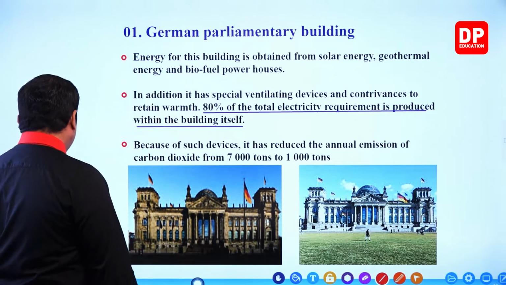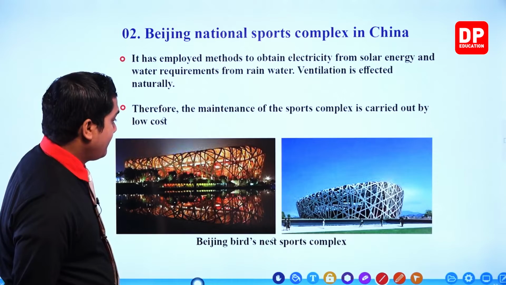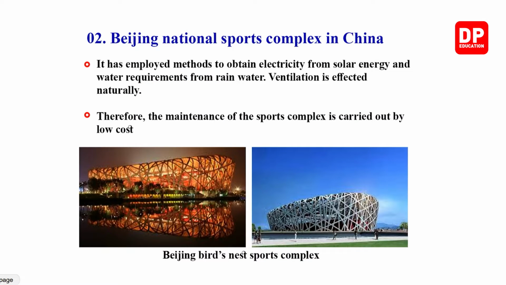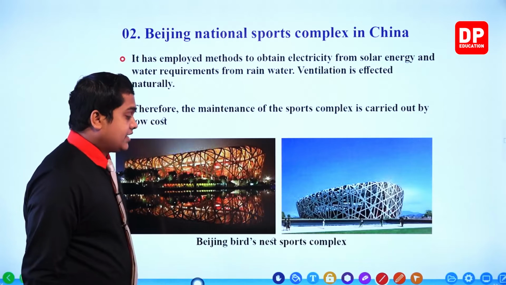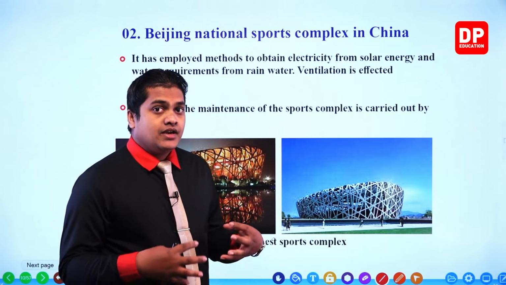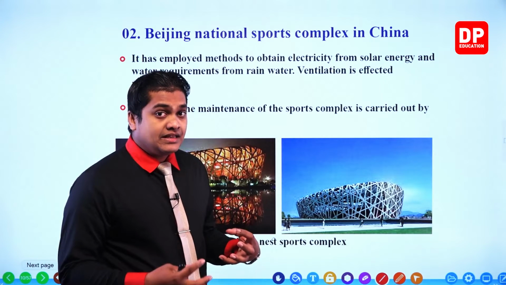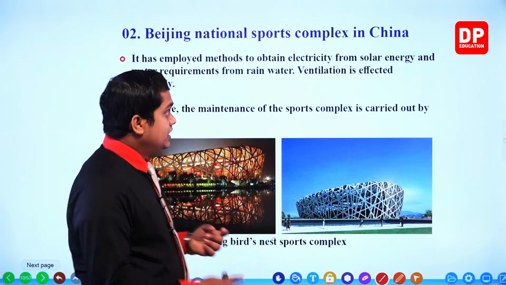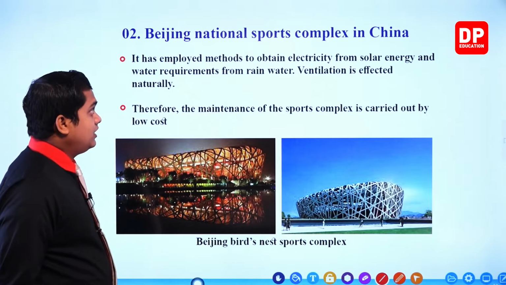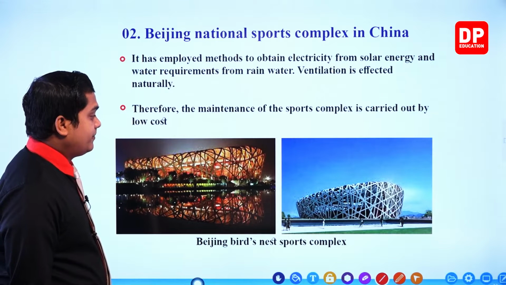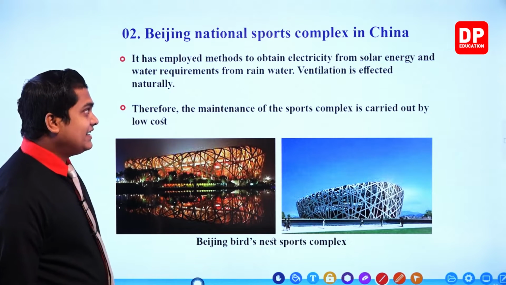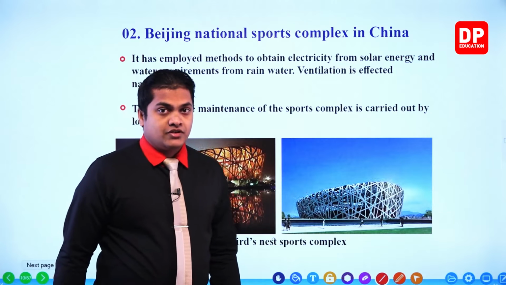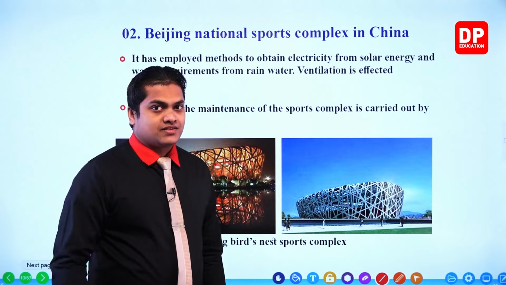Right then, let's see the next one. Next one given here, the Beijing National Sports Complex in China. The second complex, or the second building that follows the concept of green. So, Beijing National Sports Complex in China. This was created in 2008, my dear children, to facilitate the Olympics.